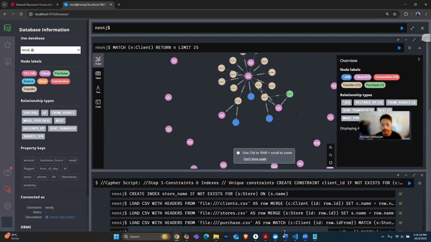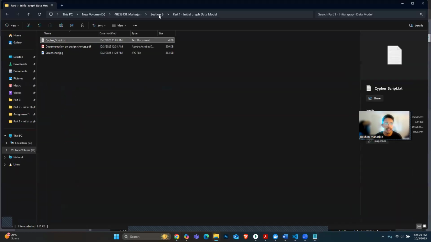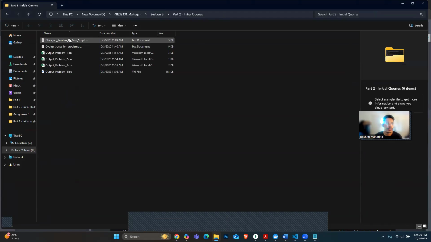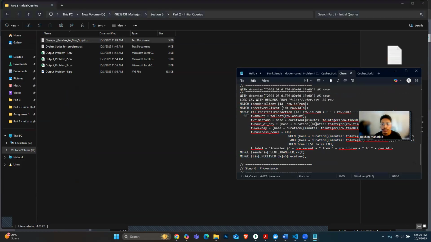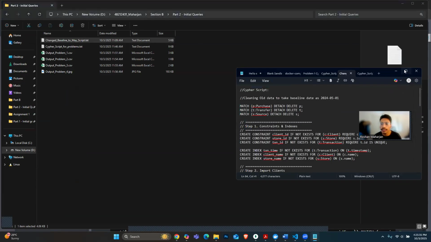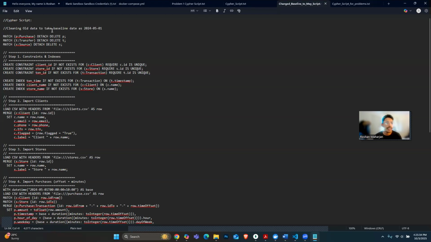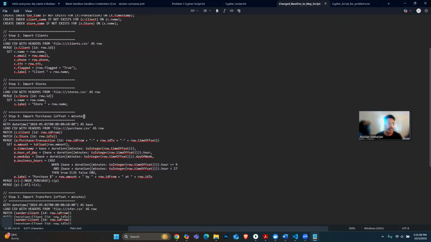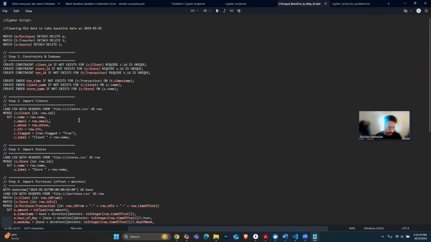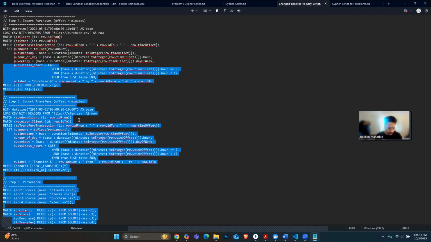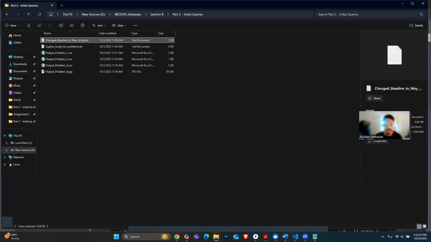Then for the second, initial queries part, that is part 2, there are 4 problems. I have generated a Cypher script for those. At first, what I have done is I have cleared the old data to take baseline data as 2024 5/1. If we do not take this data, the output shown will be empty. I'll be running this in the browser.